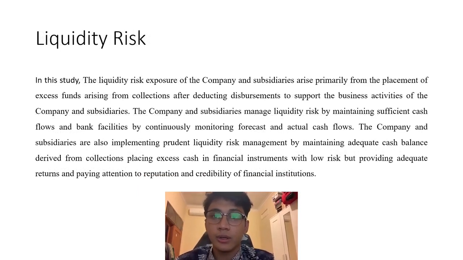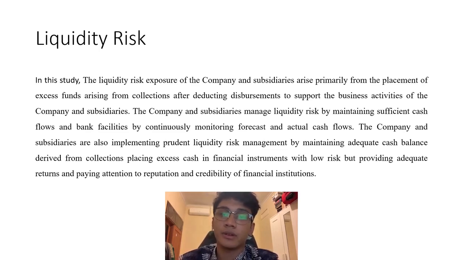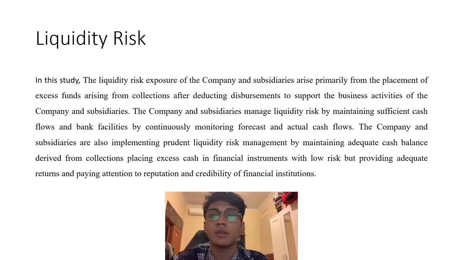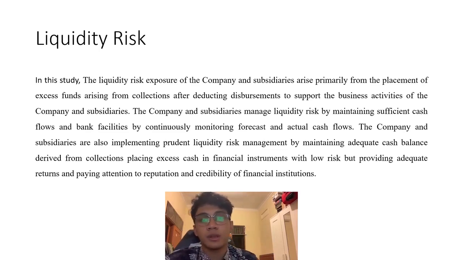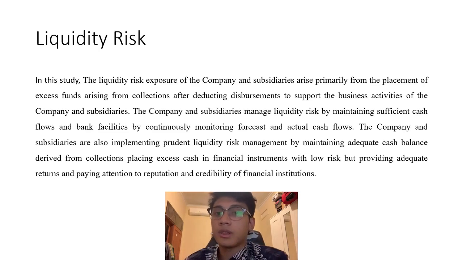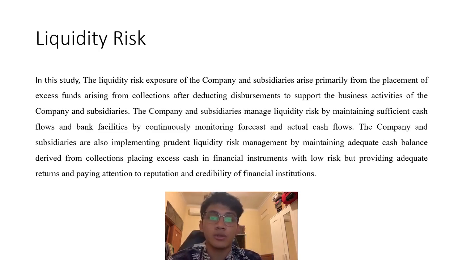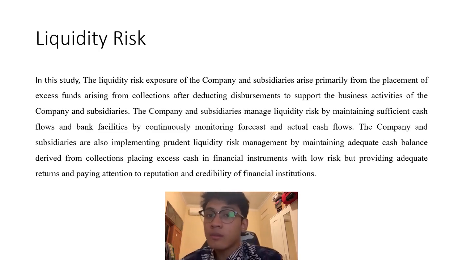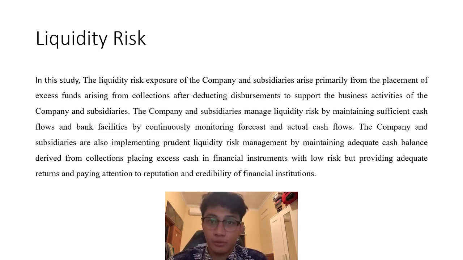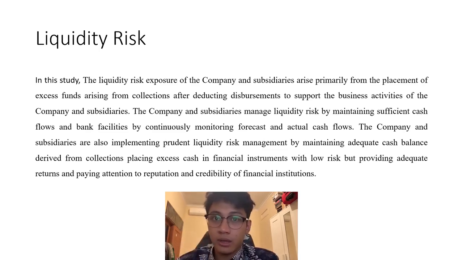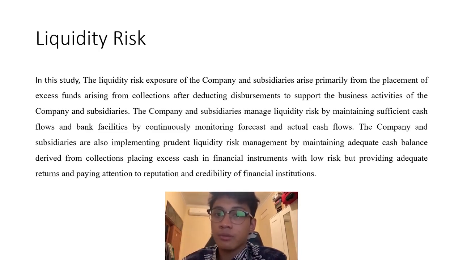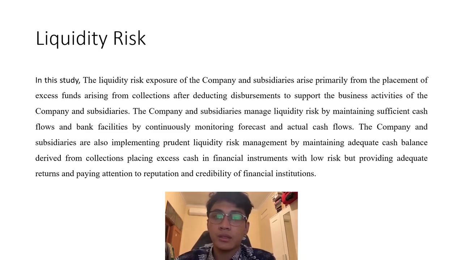So in this study, the liquidity risk exposure of the company and the subsidiaries arise primarily from the placement of excess funds arising from collection after deducting disbursement to support the business activities of the company and subsidiaries. The company and subsidiaries manage liquidity risk by maintaining sufficient cash flows and bank facilities by continuously monitoring forecast and actual cash flows. The company and subsidiaries are also implementing prudent liquidity risk management by maintaining adequate cash balance derived from collection, placing excess cash in financial instruments with low risk but providing adequate returns, and paying attention to reputation and credibility of financial institutions.